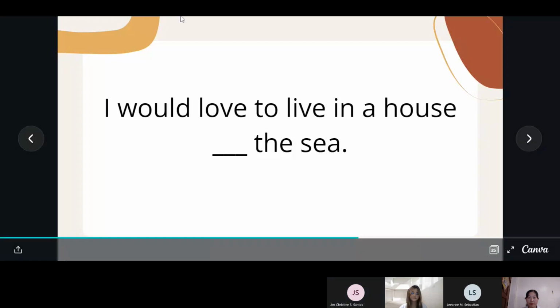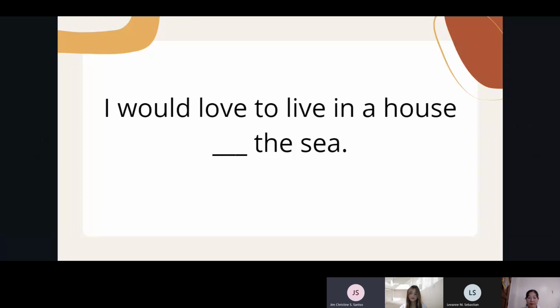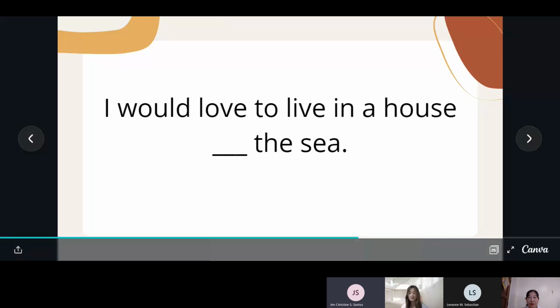I would love to live in a house blank the sea. What do you think is the correct preposition that we need to use? Is it by, with, without, or about? Yes, Miss Redlin, can you please answer the first question? I would love to live in a house by the sea. Yes, that is correct. I would love to live in a house by the sea.